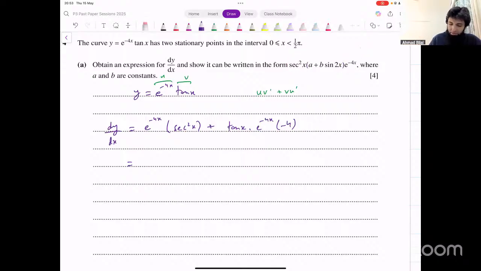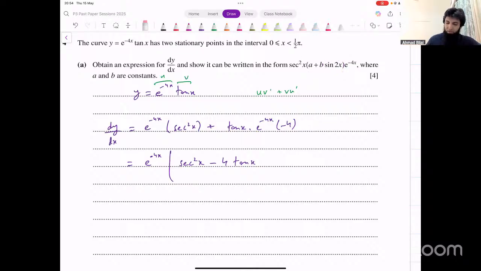All right, so that's interesting. So we've got tan x here, that was tan there. This is what we're getting until now. Okay, let's think about it. We can take e power minus 4x common. That's one thing that we can do right away. Let's take that common and see what that leaves us with inside. We have secant square x minus 4 tan x left inside. Now what we want at the end is, we don't want any tan here. You see, there's no tan in the final result. There's actually a sine 2x. Now, where does that come from? Sine of 2x. And there's a secant square that is outside.